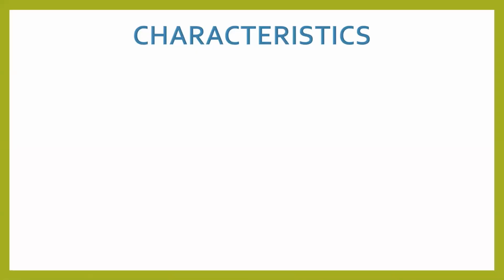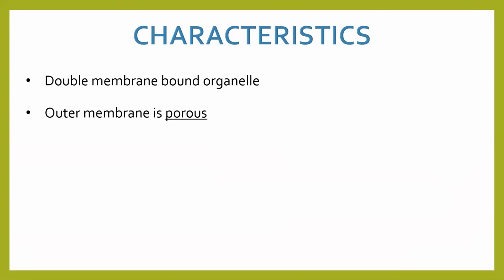Okay. Moving on to the characteristic part. Don't worry, it will be the last cell organelle which I'm teaching for the day. Number one, it is a double membrane bound organelle. Okay? Outer membrane is porous. Now, who can tell me what is the meaning of porous? Correct. That means the outer membrane of mitochondria has pores.